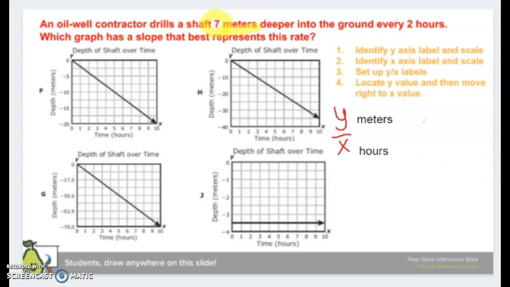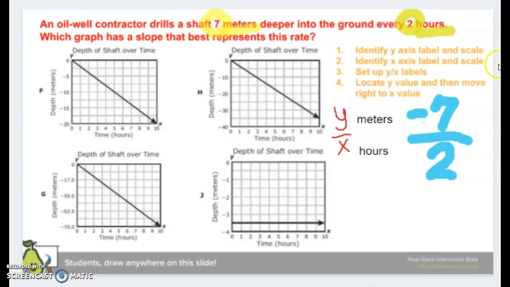But if we're going down in the ground, that means we're going below 0, into the negative part. So it's -7 on the top of my fraction. The other word I'm looking for is hours, or hour, and there were 2 of them. So I'm going to put a 2 on the bottom.